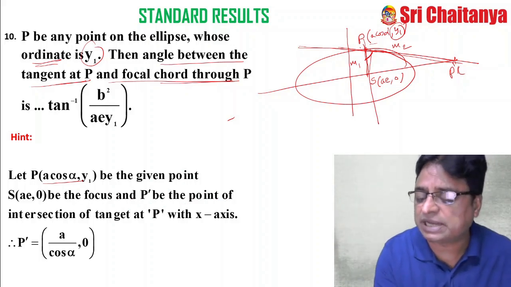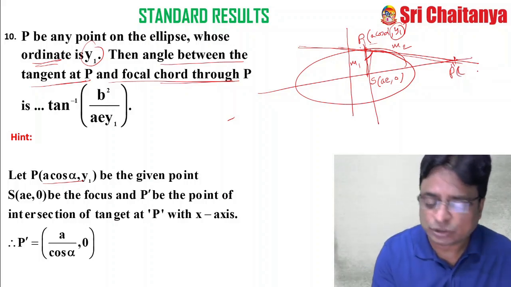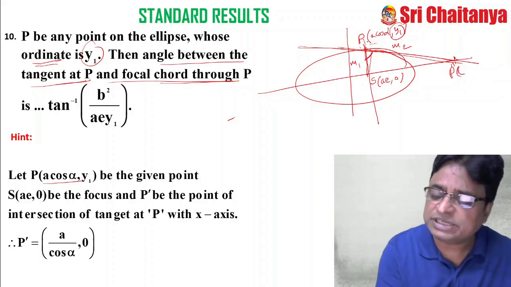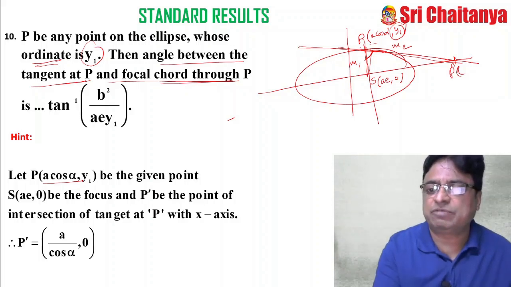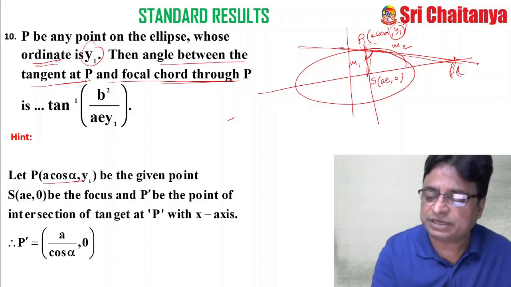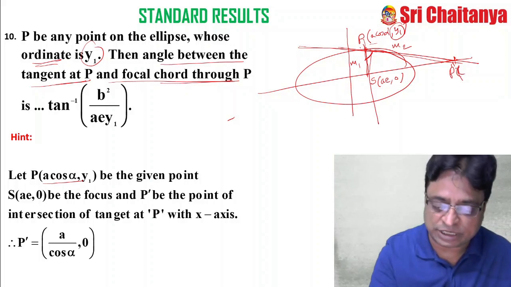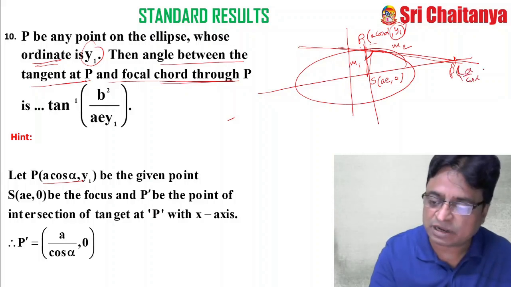So you find the equation of the tangent: x x1 by a square plus y y1 by b square equal to 1. After simplification, since it meets the x-axis at y equal to 0, you will get the coordinates of this as a by cos alpha comma 0.